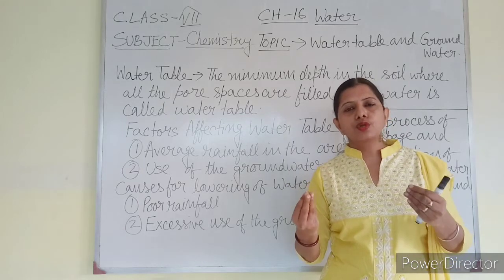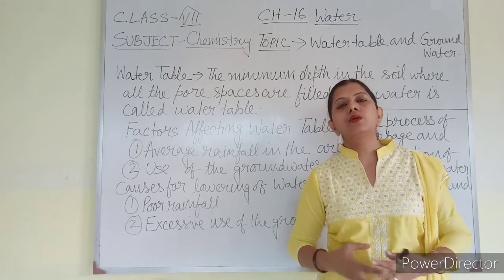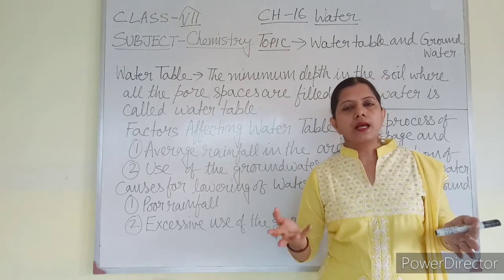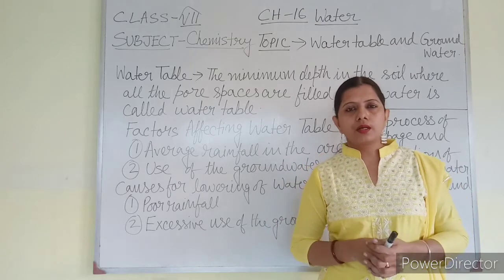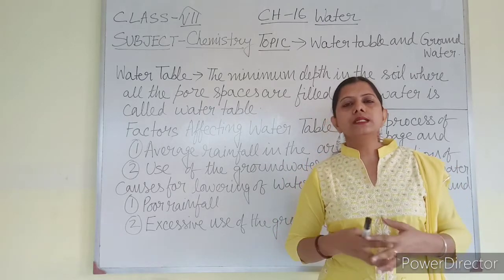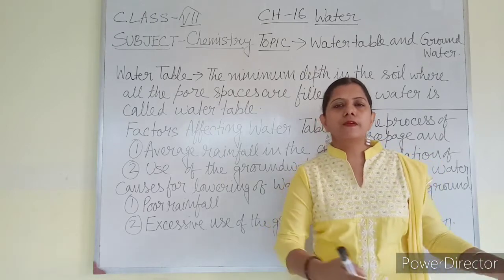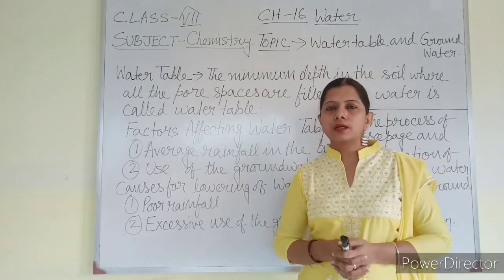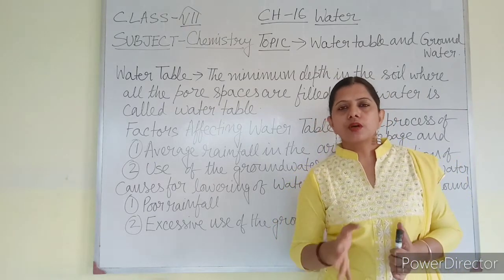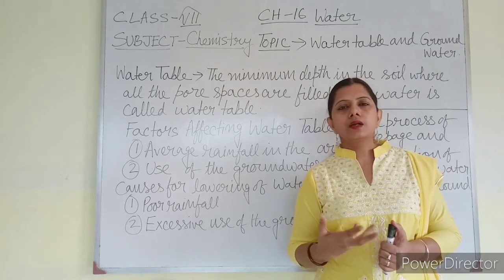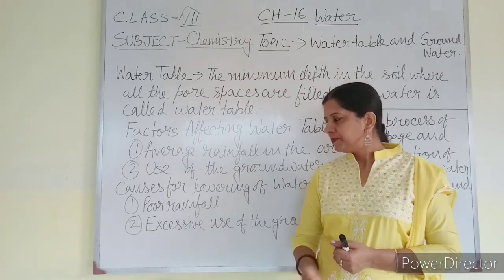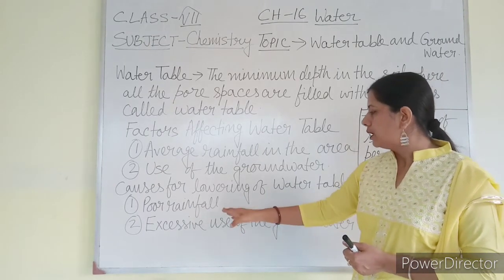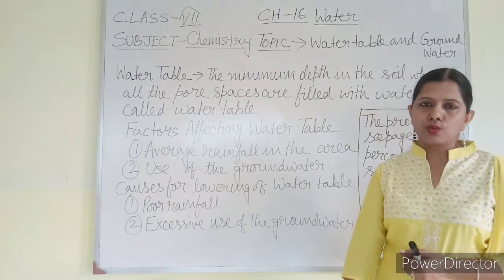There are no pores to allow the water to seep down. So with less soil around us, the water cannot go inside the ground. Instead, it will flow to the drain, then to the river, and ultimately to the sea water that we can't use. So we are not making groundwater deposit properly. These two are the causes for lowering of the water table: poor rainwater and excessive use of groundwater.